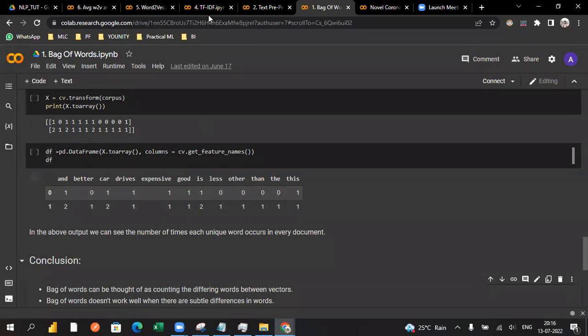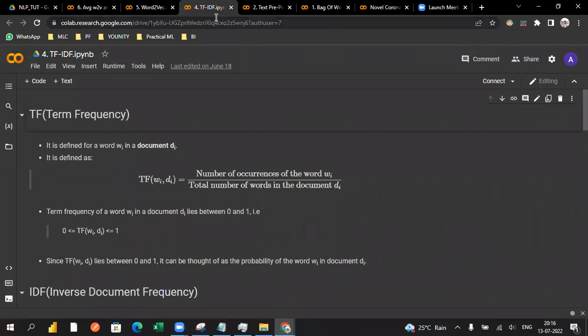So for that we have another technique called TF-IDF. TF-IDF is slightly better than the bag of words, but similarly, this also has some advantages and disadvantages with respect to the bag of words we had.